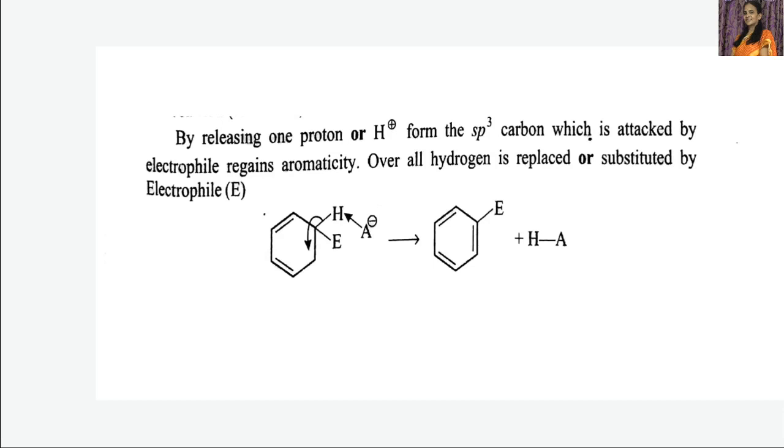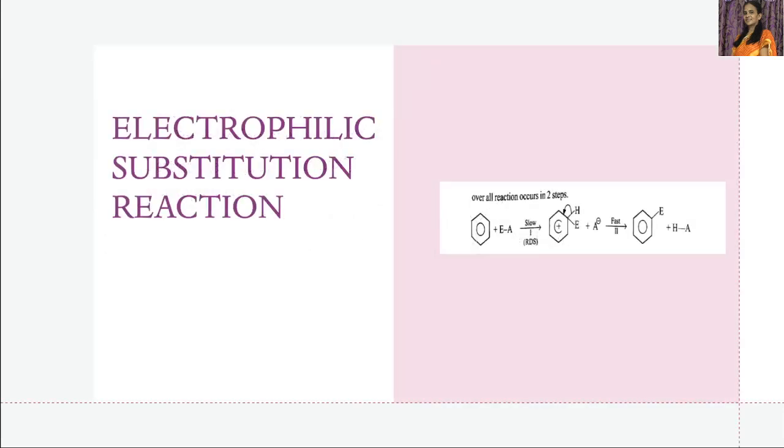So now let's see the overall reaction. In the electrophilic substitution reaction, there are two steps involved. In the first step, what happens? The benzene ring forms a bond with an electrophile with the help of one of the pi bonds. Then a sigma complex is formed. This is step one. This first step is a slow step, that is RDS. RDS means rate determining step.